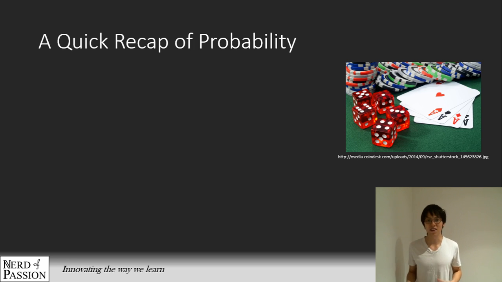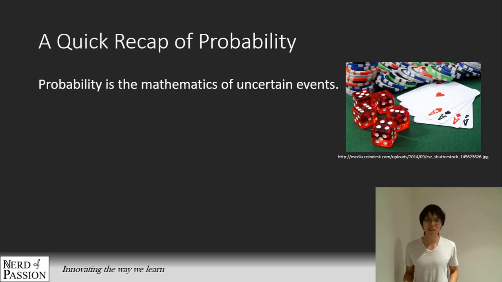Before I get started, a quick recap of what exactly probability is. Probability, to put it simply, is basically the mathematics of uncertain events. Because we live in a pretty chaotic and unpredictable world, we cannot really predict exactly what's going to happen in the future. So in order to describe that unpredictability, we use the language of probability. Things like, there's a 50% chance that I might win and a 50% chance that I might lose, or a 75% chance that I might get into this school and a 25% chance that I might not, for example.